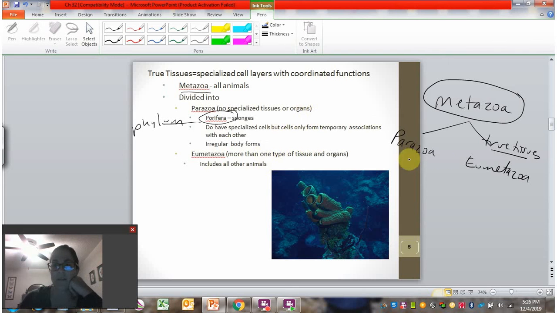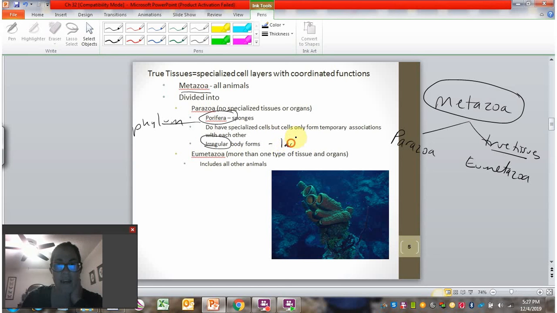So because they don't have true tissues in the parazoans, an interesting thing about sponges is that you can actually take apart the cells in the tissue and they will reaggregate back together and still be functional. So you can actually take a sponge, blend it up and separate the sponge cells, and then they will come back together. The other outcome of not having these specialized tissues and organs is that they have irregular body forms.